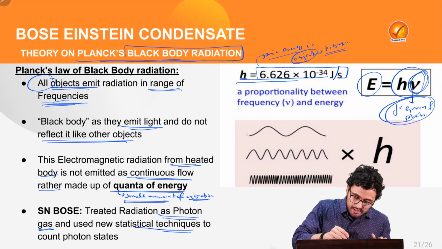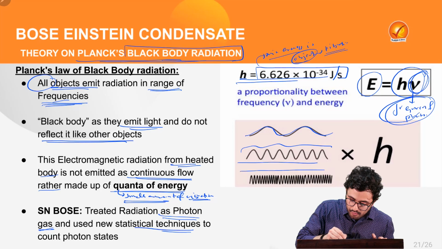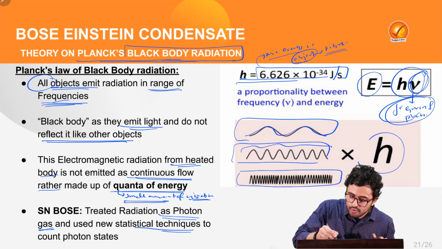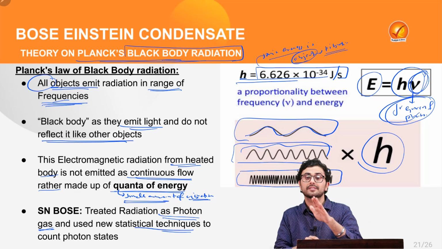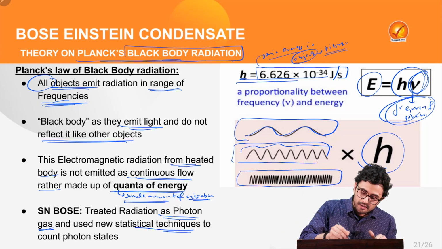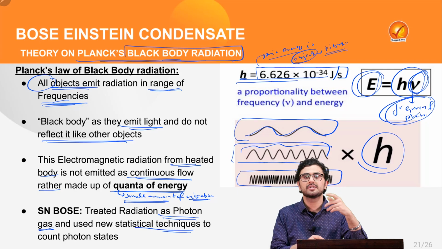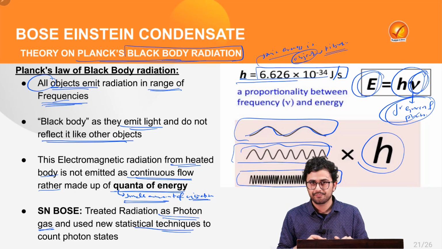As you can see in the image, there are various kinds of frequencies which can be observed by an object, and when you multiply them with Planck's constant, you get the required energy being emitted by the object.